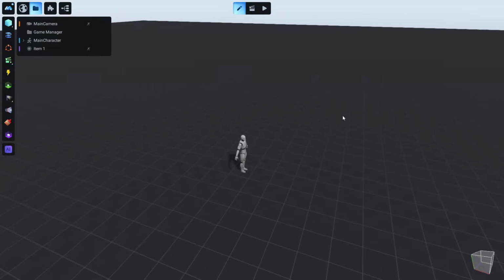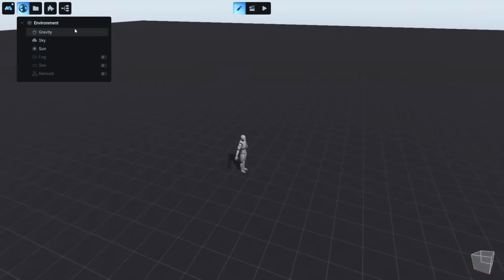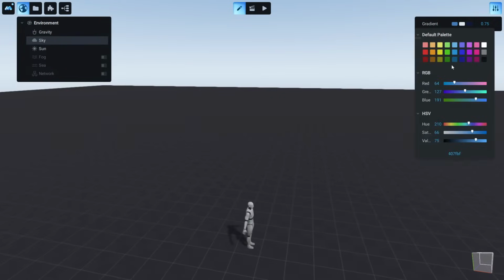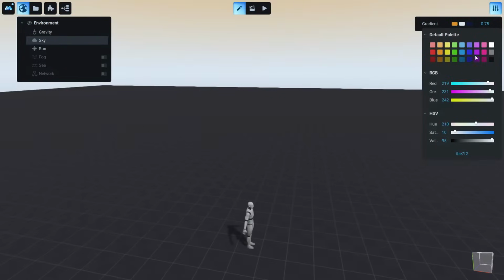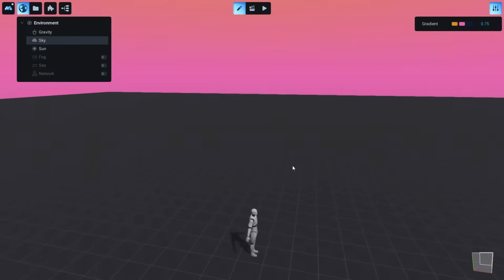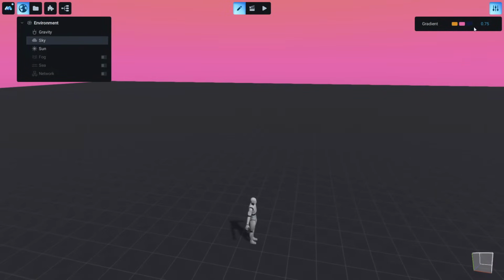Okay, so also here are located various environment settings, general settings. For example, the gravity, we can change the gravity in our game. Here is the sky. There you can change your colors. For example, let's make something like this and something like this, and you see we have a beautiful color, totally different from the default.